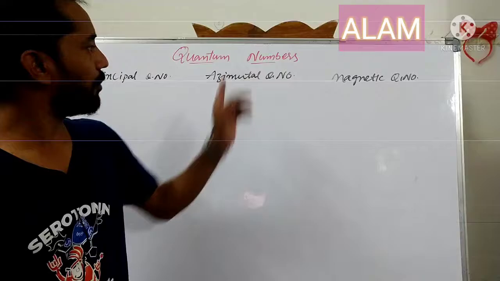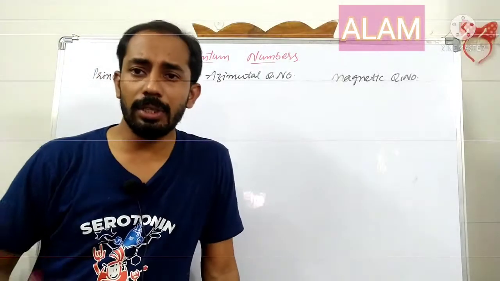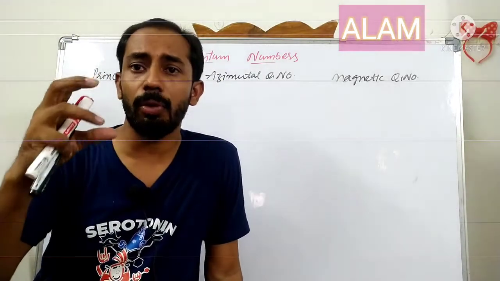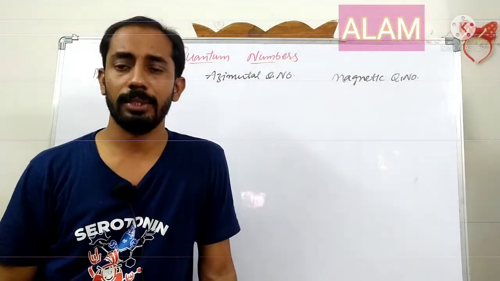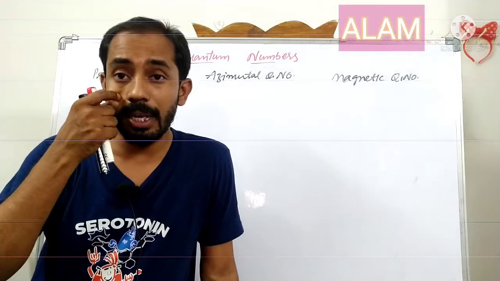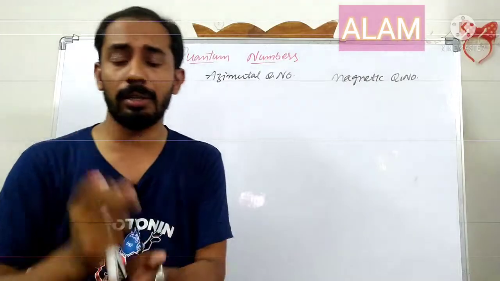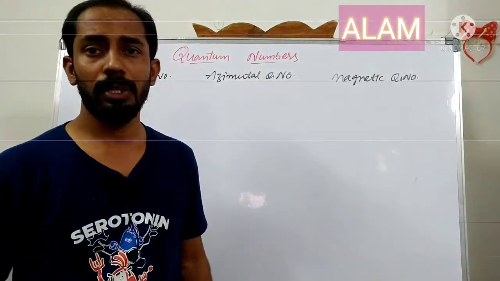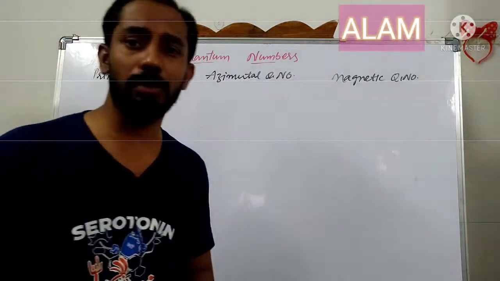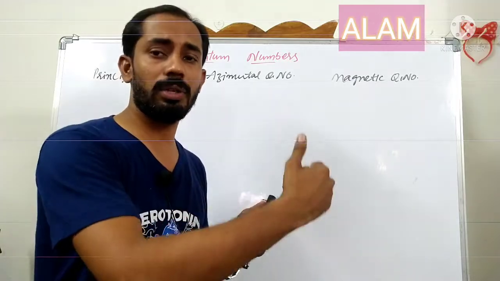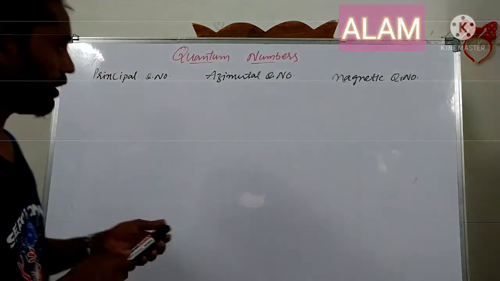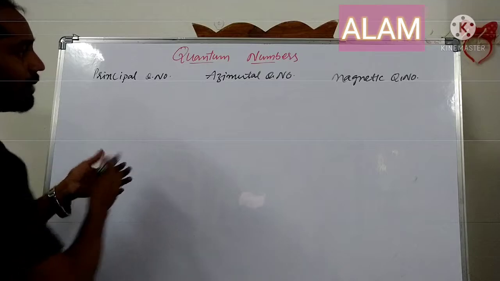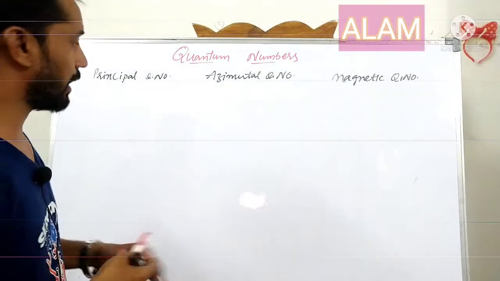Here we can give the definition for the quantum numbers: a set of numbers which completely describes an electron in an atom are called quantum numbers. These quantum numbers explain the electron in a shell, subshell or orbital. The first one is the principal quantum number, the second is the azimuthal quantum number, and the third is the magnetic quantum number.